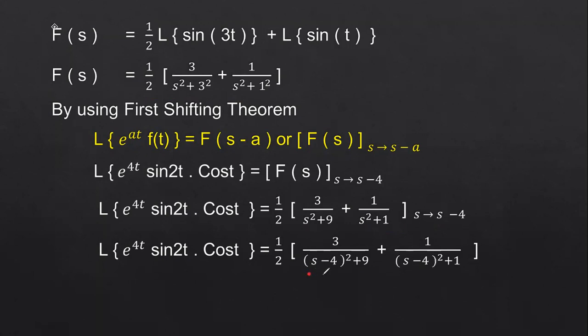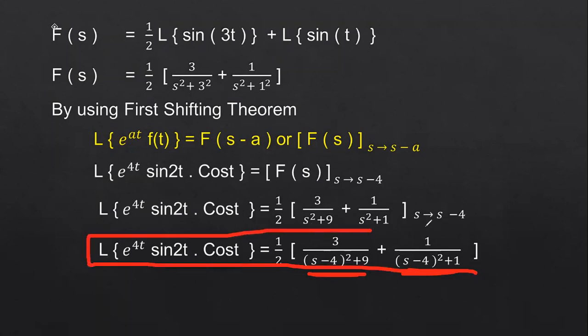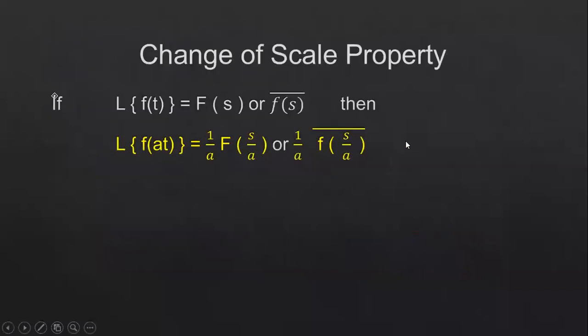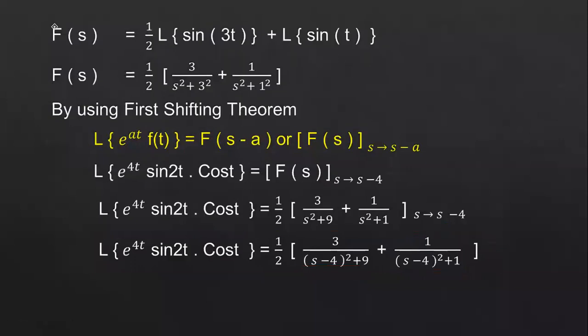If you want, you can expand this and write one more step. You can expand the denominator for both the first term and the second term and get one more step. If you want even more steps, you can take the LCM and do the simplification, but there is no need for the simplification. You can stop up to here only. So this is the way you have to solve problems on the first shifting theorem.